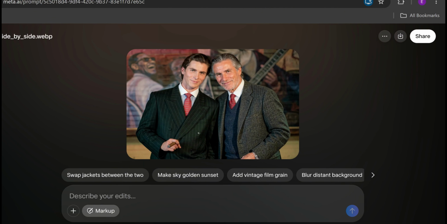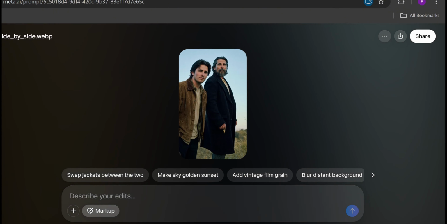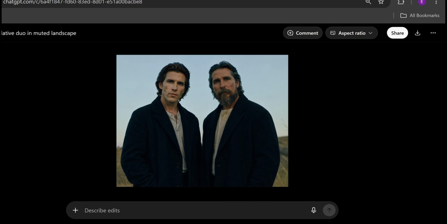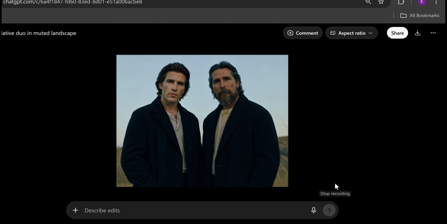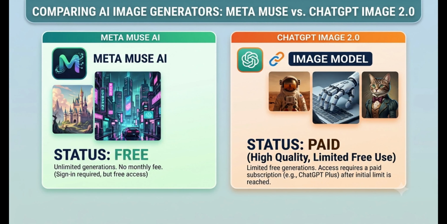To be honest, the results are good with both image generators. The Meta one is free. This is what will make a lot of people use it. And with ChatGPT, if you are on a free plan, you get only like 2-3 image generations per day. And after that, they ask you to pay for a plan.